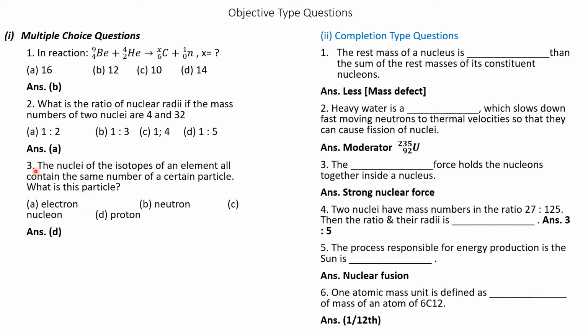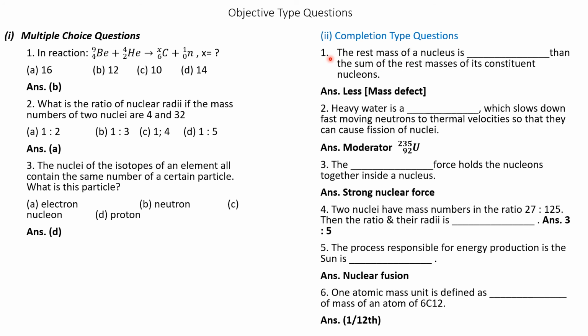Question number 3. The nuclei of isotopes of an element all contain the same number of a certain particle. What is the particle? That is, the number does not change. So the answer is proton. For proton, the number remains the same. So the answer is D. The next part is completion type of questions.